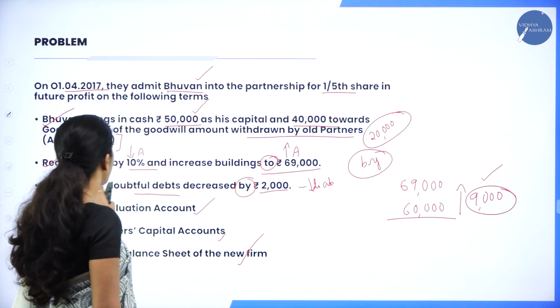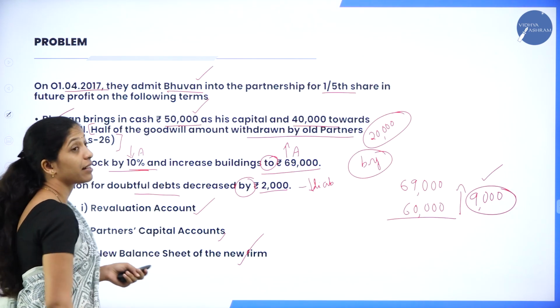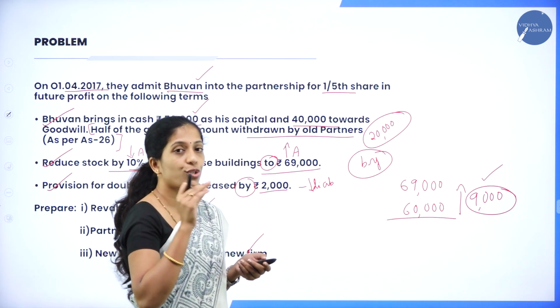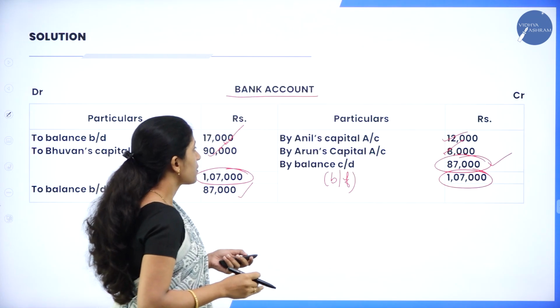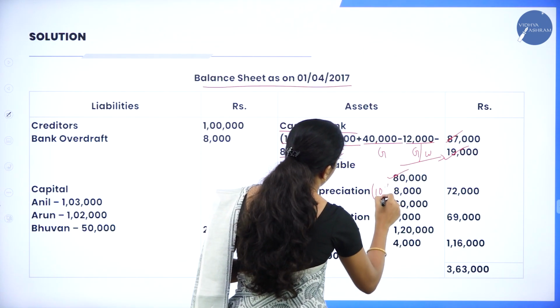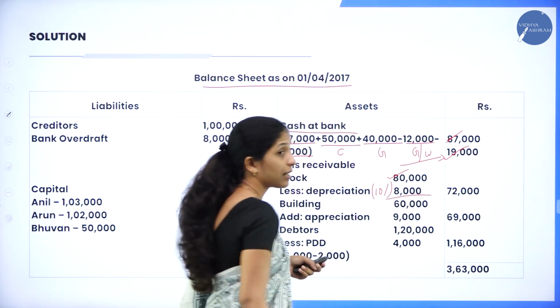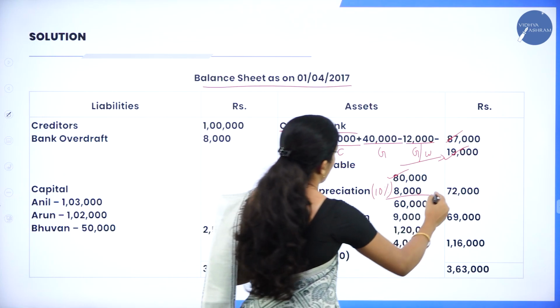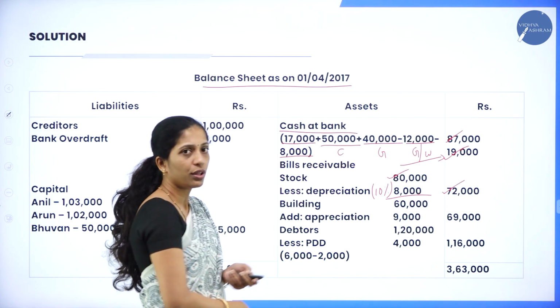The next item is stock 80,000. Let's see any adjustment relating to stock. Yes, it has been reduced by 10%, in the sense, 10% depreciation. So we have to deduct that. So how to record? Stock 80,000 less 10% depreciation. We have already calculated and recorded it in the revaluation account once. Now we have to deduct that. So the current value is 72,000.